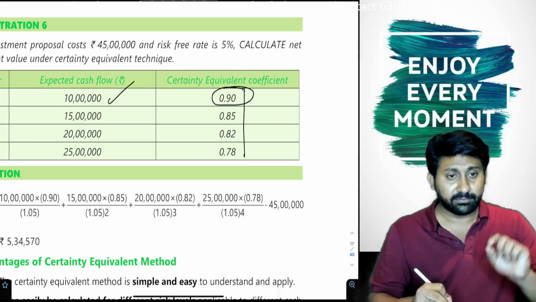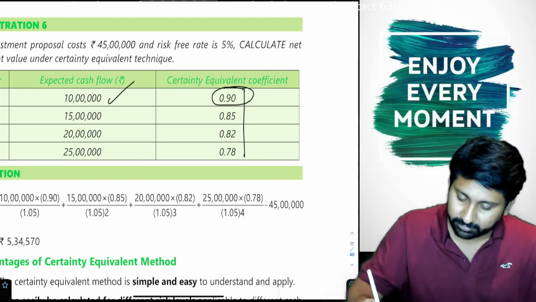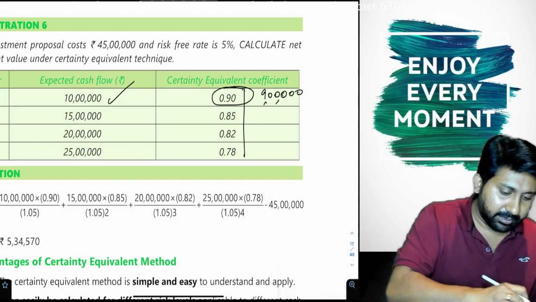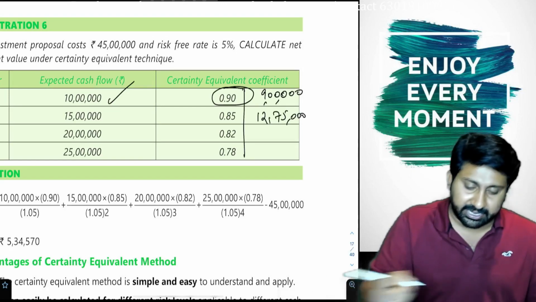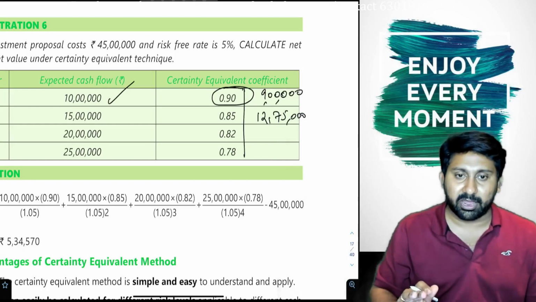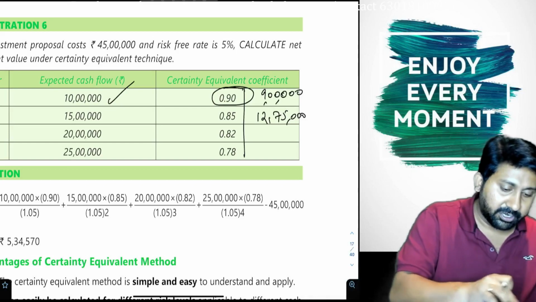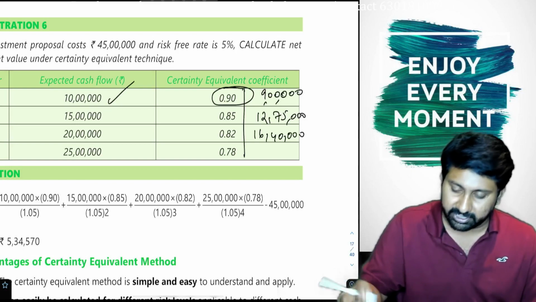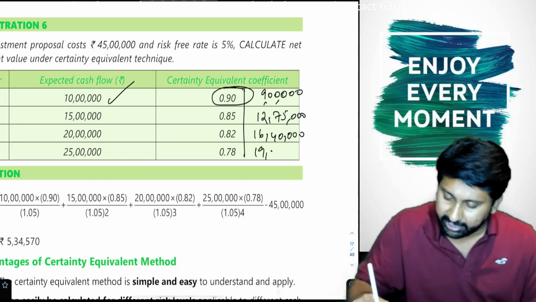But they said it is 90% certain. 10 lakh is uncertain, but 10 lakh into 90% is certain, so it becomes 9 lakh. 15 lakh into 0.85 gives 12 lakh 75,000 as certain, because the certainty multiplication is already done. The 15% uncertainty is removed. 20 lakhs into 0.82 is 16 lakh 40,000. 25 lakhs into 0.78 is 19 lakh 50,000.